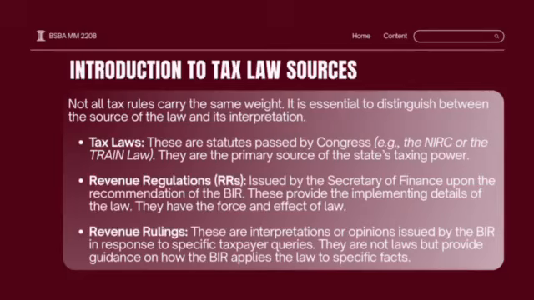Tax laws are statutes passed by Congress, e.g., the NIRC or the TRAIN Law. They are the primary source of the state's taxing power. Revenue Regulations, RRs, are issued by the Secretary of Finance upon the recommendation of the BIR. These provide the implementing details of the law. They have the force and effect of law.